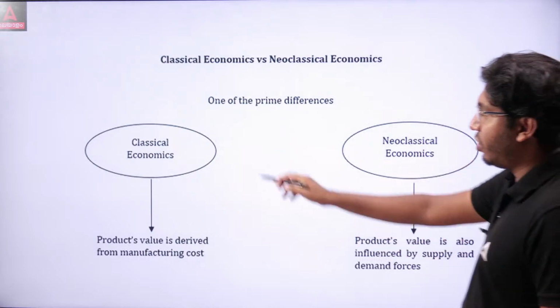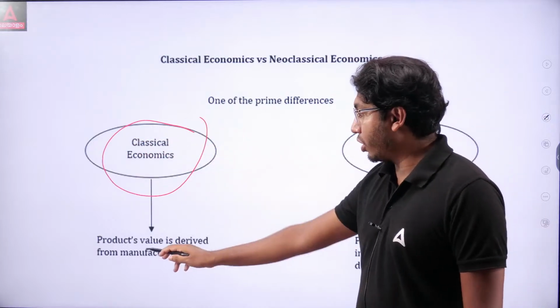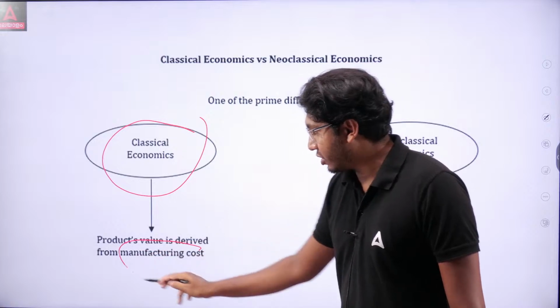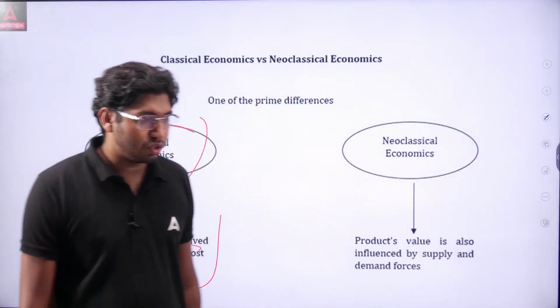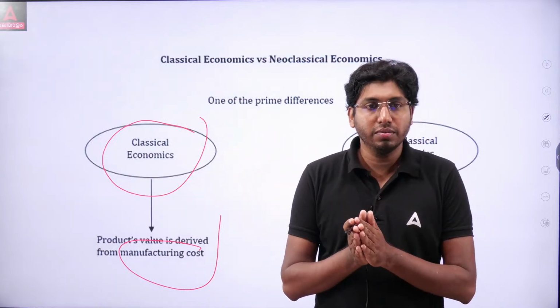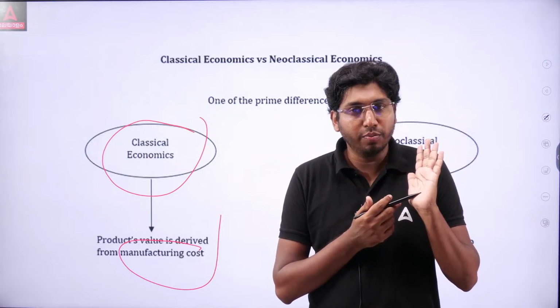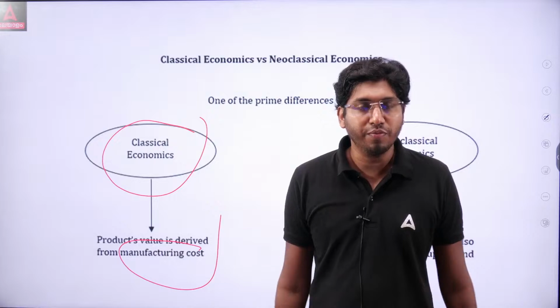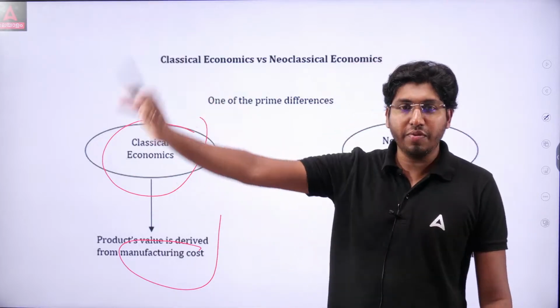Okay. So what is the difference between classical and neoclassical? According to classical economics, a product's value is derived from manufacturing cost. What is the cost of the product? That is the value. If the cost is 10 rupees, then that is the value of the product. If the cost is 20 rupees, then that is the value of the product.